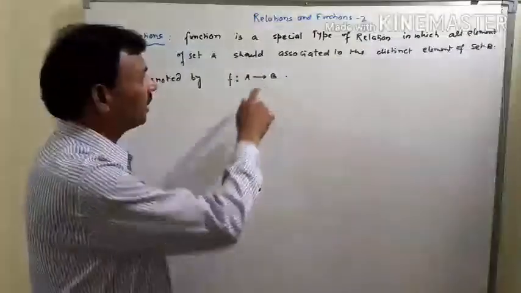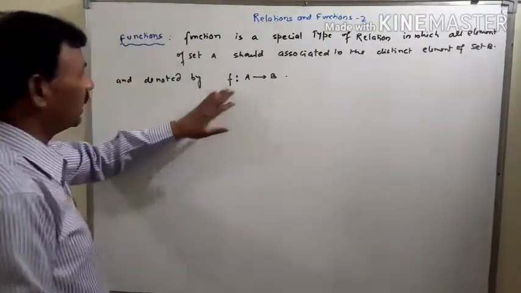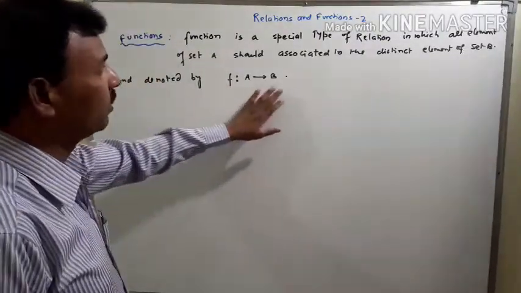Under the function f, thus we read as f such that A to B.